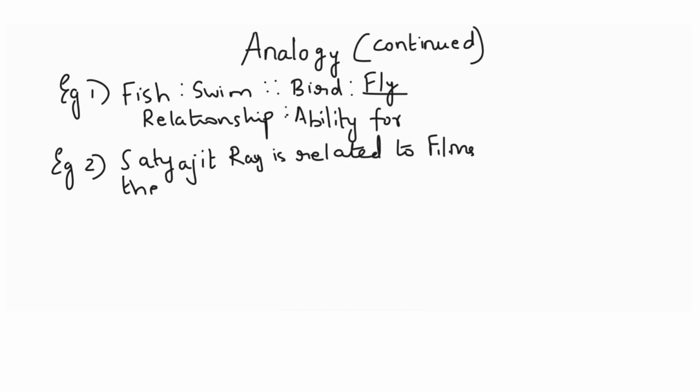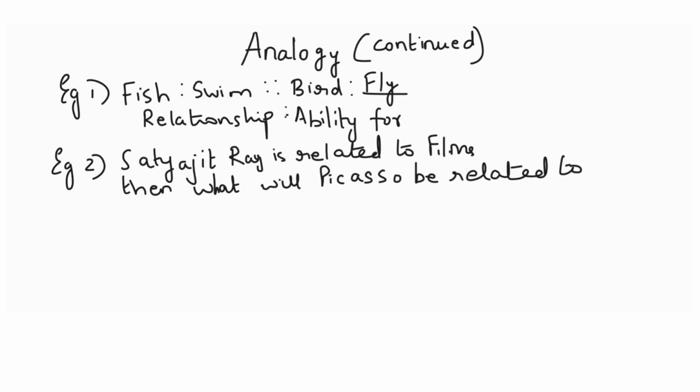Then what will Picasso be related to? So here students, we have to understand the relationship again. Satyajit Ray's profession was making films. So what profession did Picasso have? That is what we have to find out.